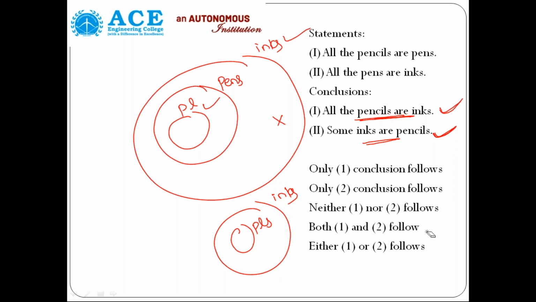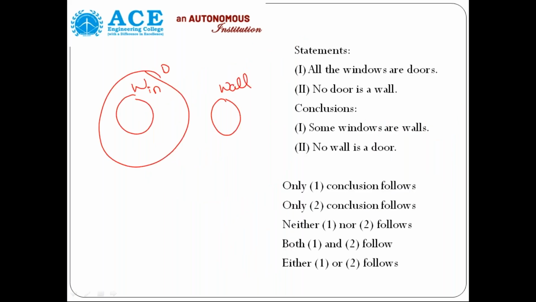Now this model we discussed: no door is wall. All windows are doors, no door is wall. Door and wall are not connected, so wall and door are also not connected. "Some windows are walls" is wrong because windows and walls are not connected. Only conclusion two follows. "No wall is door" is automatically correct, but windows and walls are not at all connected as per this. So only conclusion two follows.